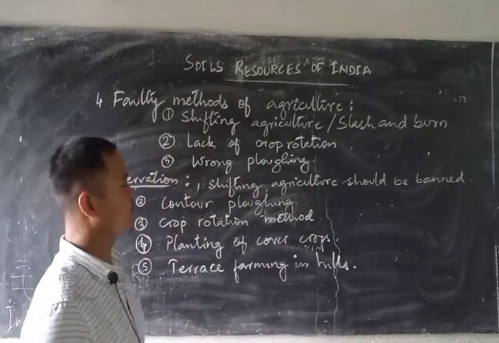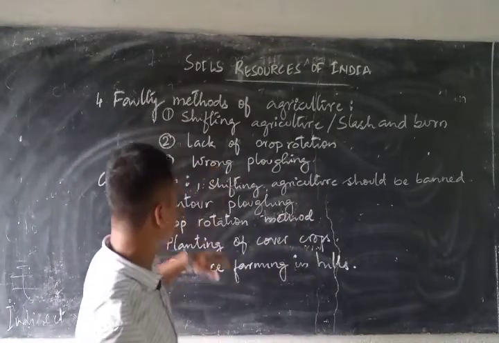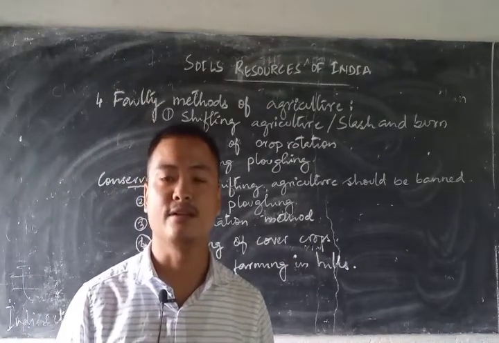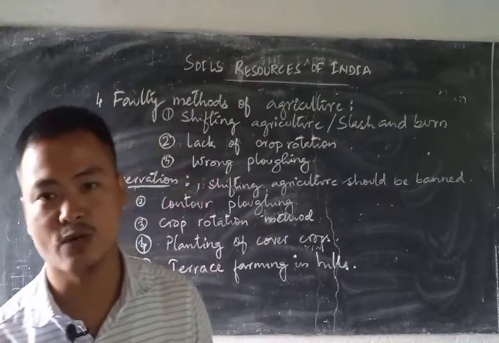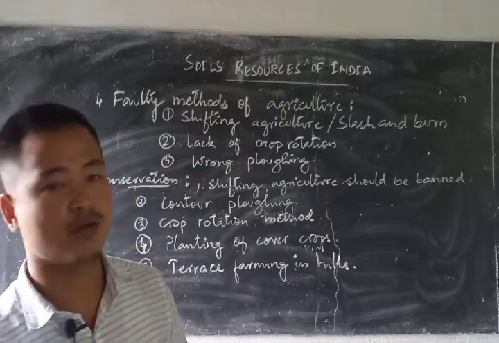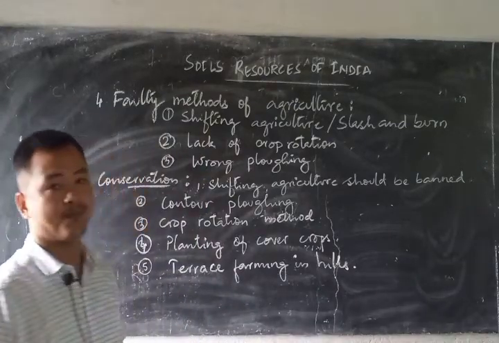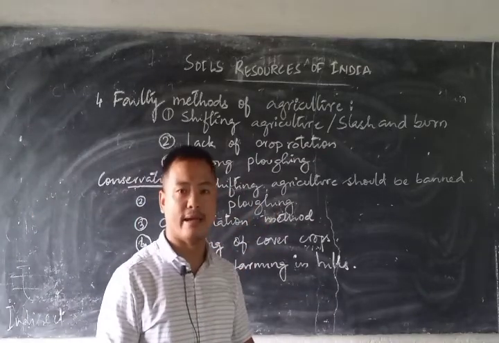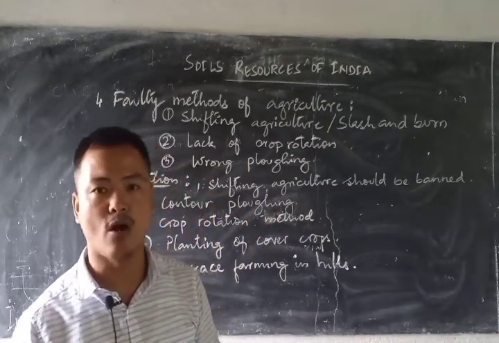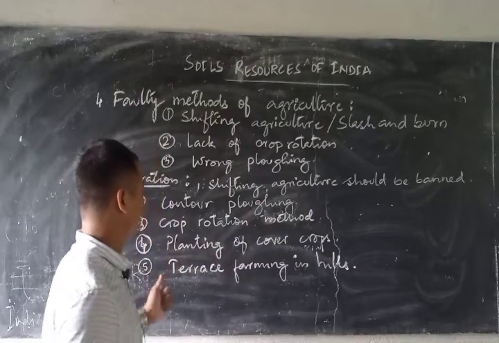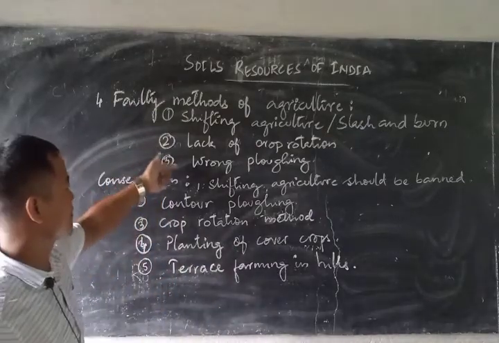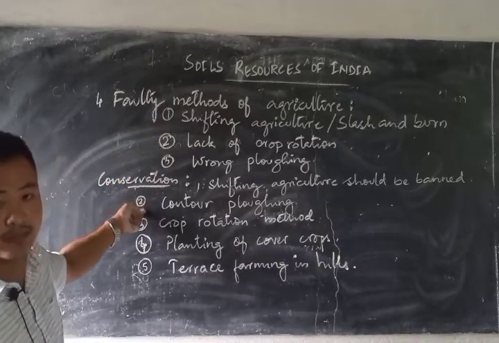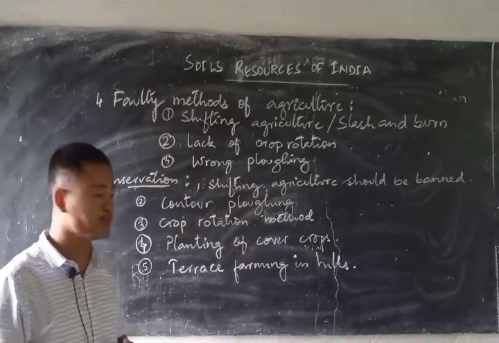The next is lack of crop rotation and then wrong plowing method. So what is the conservation that we can follow in order to protect soil from faulty methods of agriculture? The first thing is shifting agriculture should be banned. It should not at all be allowed to be carried out. The second is, where we see the wrong plowing method as a faulty method of agriculture, we can follow a proper method that is known as contour plowing.